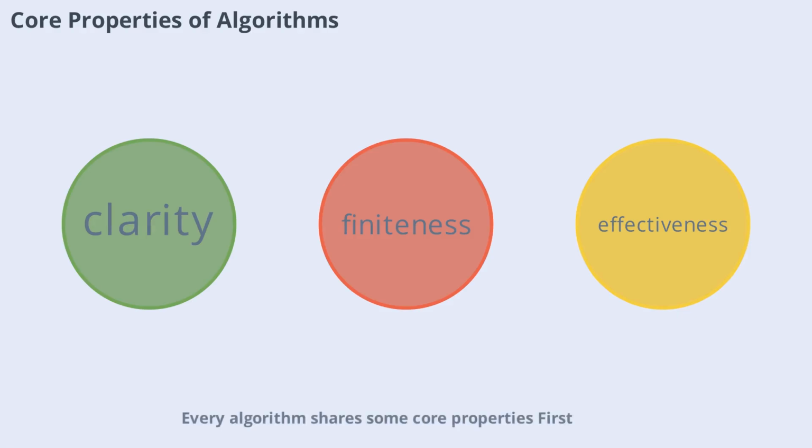Every algorithm shares some core properties. First, algorithms must be clear and unambiguous. Each step should be precisely defined. Second, they must be finite, meaning they eventually come to an end. Third, algorithms should be effective, using basic operations that can be performed in a reasonable amount of time. These properties ensure that algorithms are reliable and can be executed by both humans and machines. Understanding these characteristics is key to designing strong algorithms.